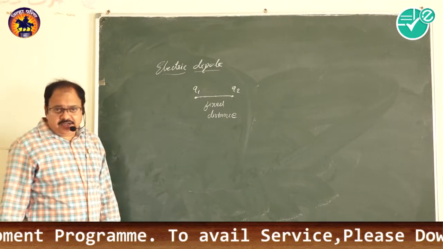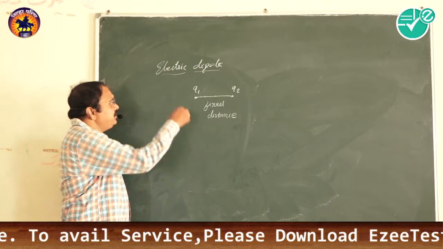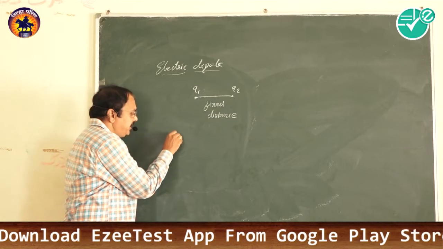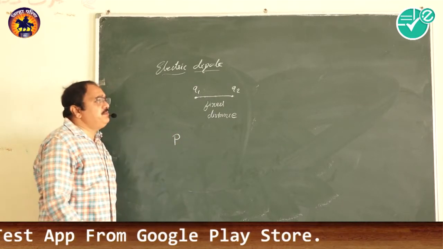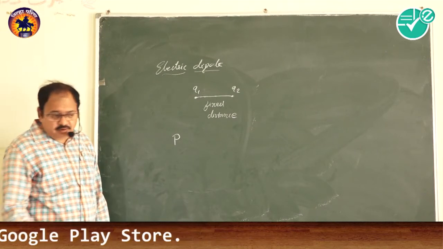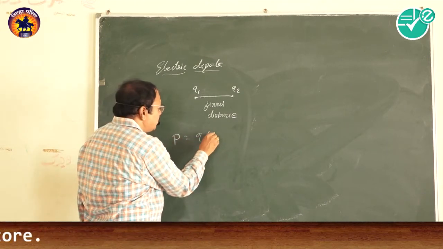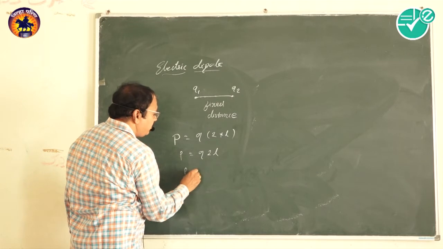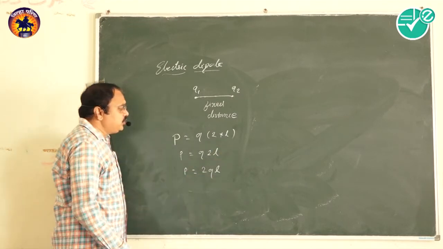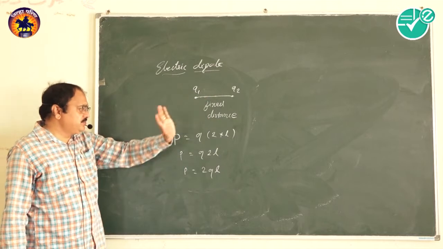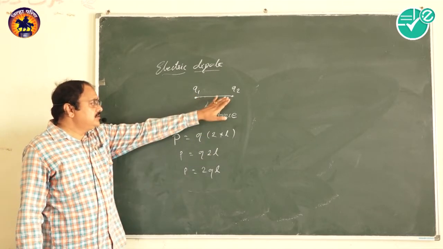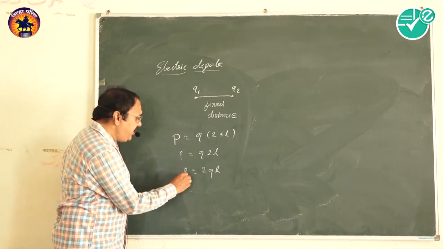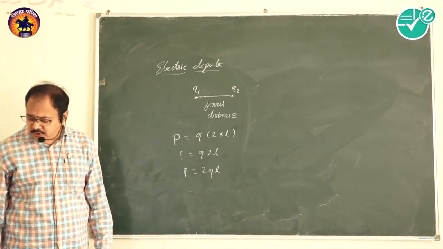For the representation of the electric dipole moment, it is represented as P, and P is nothing but Q times 2L, or P equals 2QL, where Q is the magnitude of one of the charges and 2L is the length, or fixed distance, between these two charges.